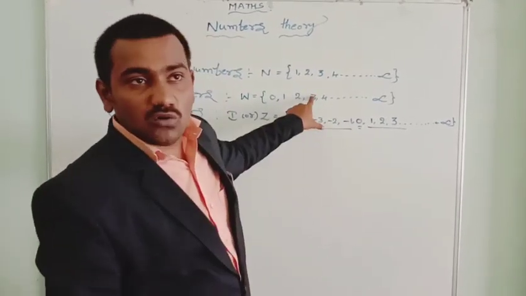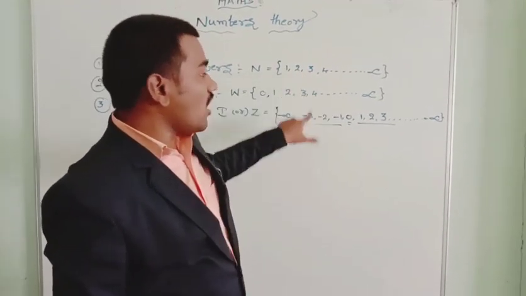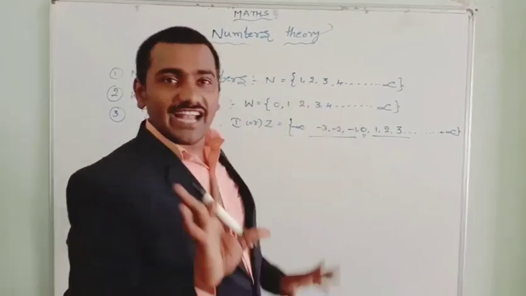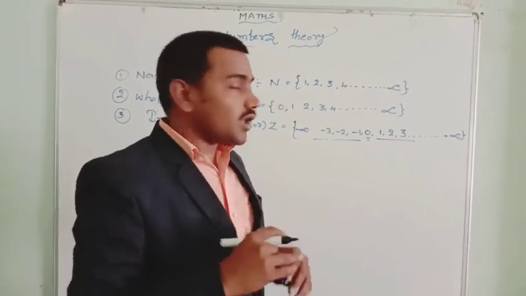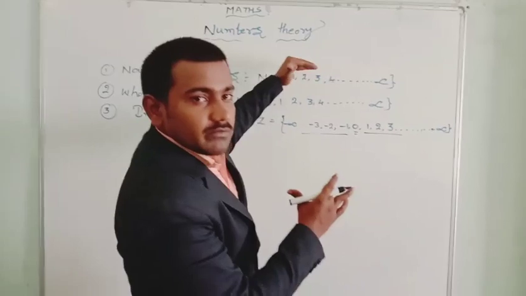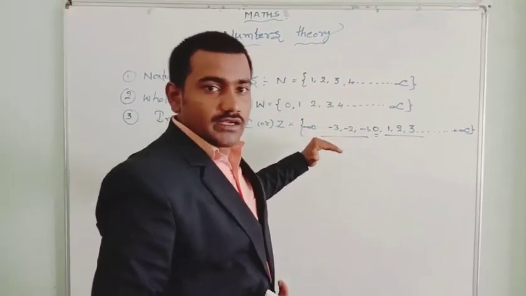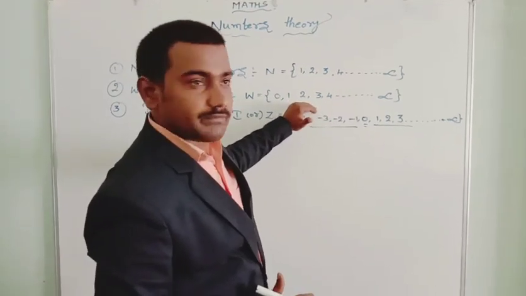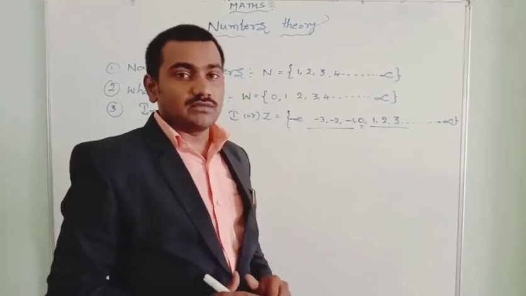But integers are not all whole numbers. All integers are not natural numbers. From top to bottom it is possible: natural numbers are whole numbers, whole numbers are integers, natural numbers are integers. But integers are not whole numbers, and integers are not natural numbers.